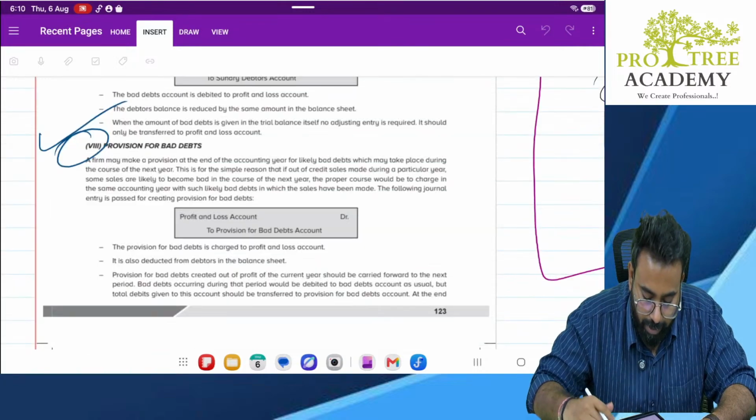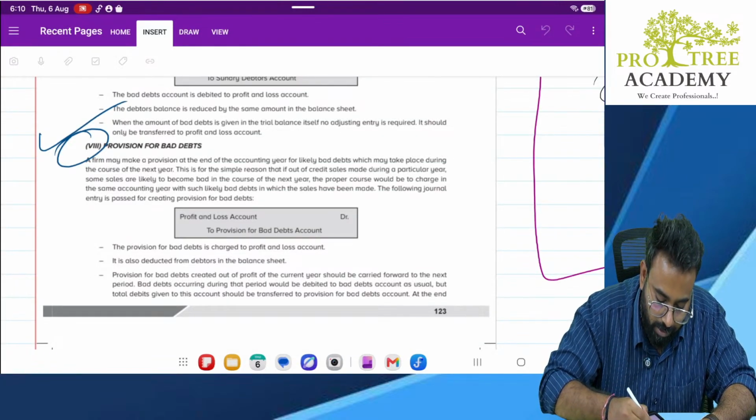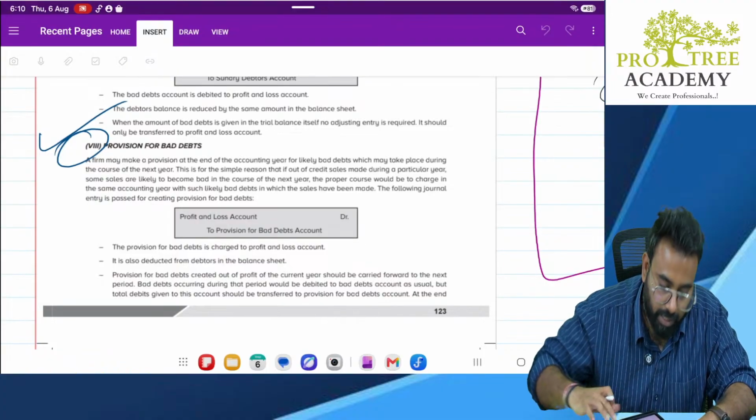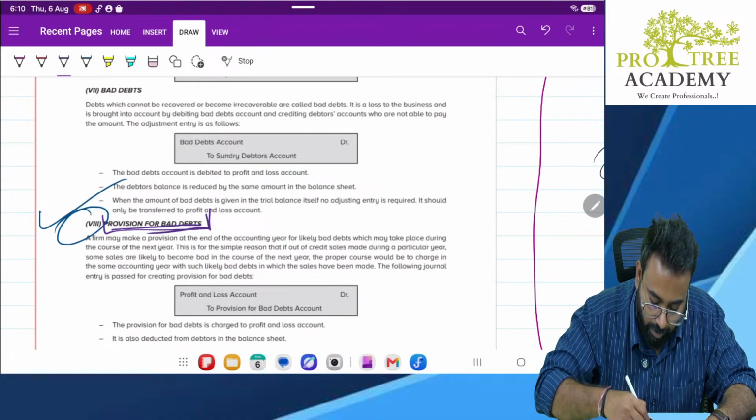So, in the previous class we had discussed till here how to record bad debts. In today's class we will be continuing the adjusting journal entries. Provision for bad debts, we had stopped actually here. From here we will have to start today, right?